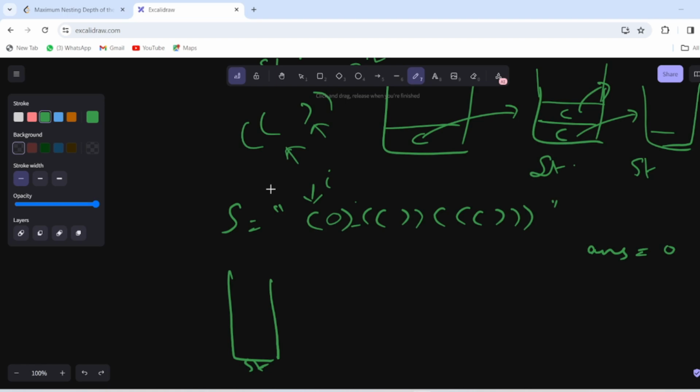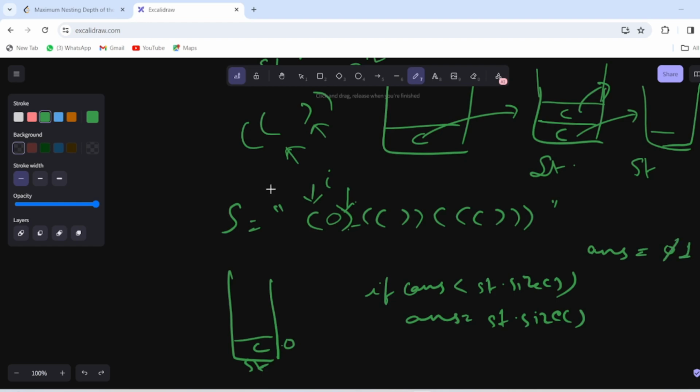Iterate. We have an opening tag, put it in our stack. Now we have the closing tag, then check if answer is less than st dot size, then answer will be equal to st dot size. Okay. Means we have got a full parenthesis. So when we get this, we will see yes, answer is 0 and size is 1. Am I right? Size of the stack is 1. So put answer equal to 1. Now pop it from the stack. Now our stack is empty. Okay.